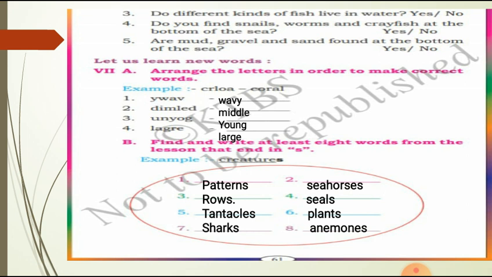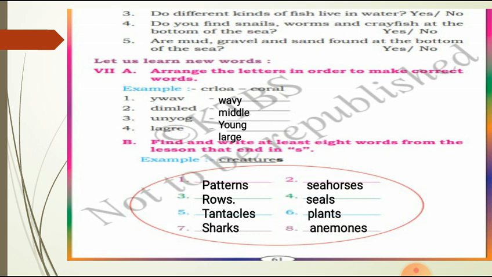Then move to the next question. Let us learn new words. Roman number 7, in that A. Arrange the letters in order to make correct words. Example, CRLOA. Here jumbled letters are given. You should make the correct form of that word. Here CRLOA, it is coral, CORAL.